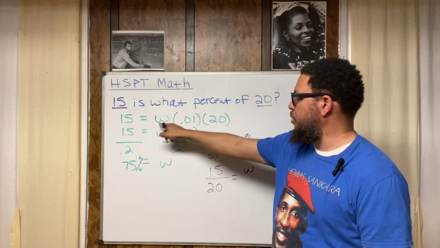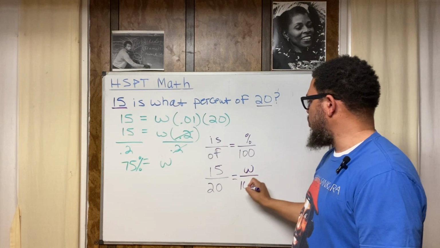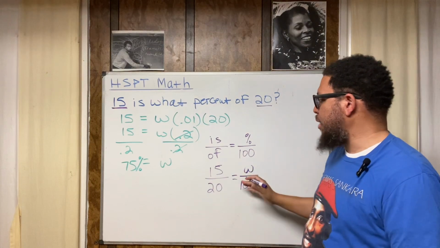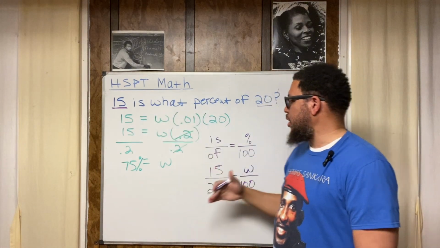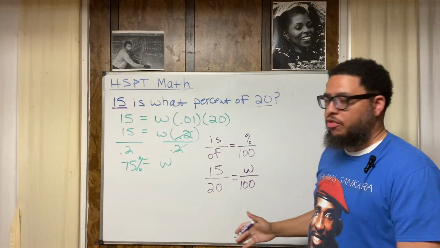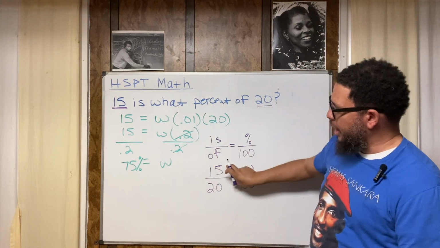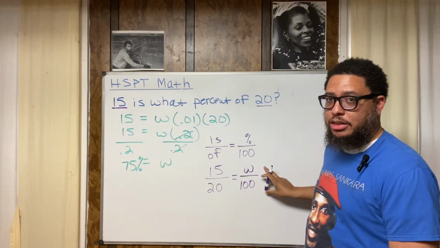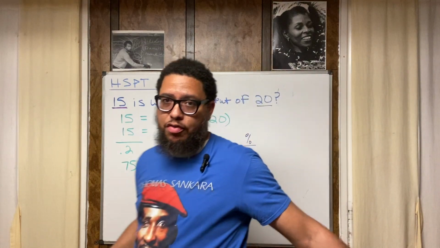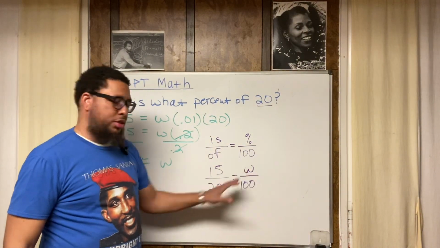Let's use the same variable as before, W, and then we got over 100. So now we're still doing algebra. We just got an equation that's set up. It looks a little different. This is called a proportional equation, where you got a fraction equal to another fraction.